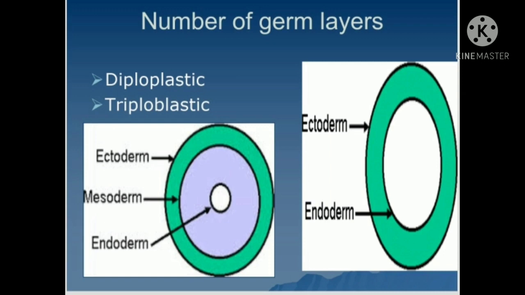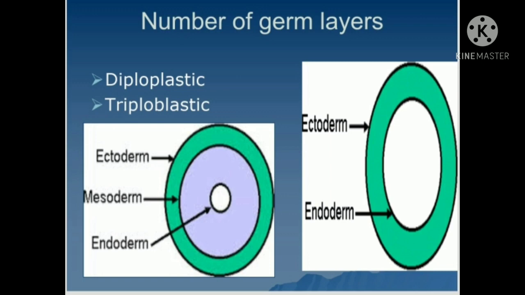These layers you can see, these two to three layers, are called what? Germinal layers. They are formed at the beginning of life from a single cell. This single cell, which is called a zygote, divides and redivides, and then forms a mass of cells. Then these cells get arranged into 2 or 3 layers, and these are called germinal layers.